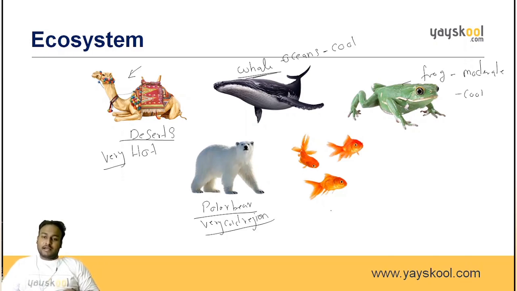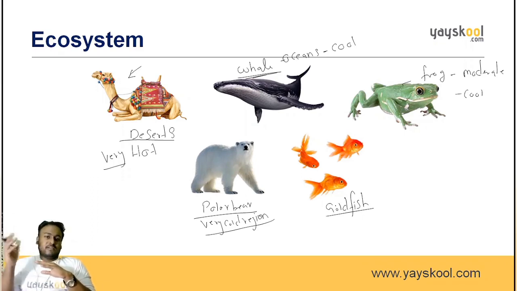Okay. And now comes this one, the goldfish. This you can see in aquariums. Whoever has an aquarium, then definitely there will be a goldfish in that aquarium, because goldfish can live in that system only. They are allowed to live in the water, and somewhere else they can't live because they can't survive that environment. So generally what we are going to say about all this is that every creature has a separate ecosystem. It is a place which is suitable for them to live.